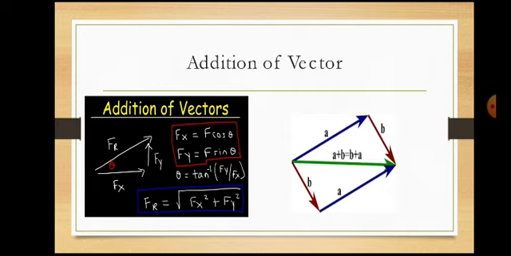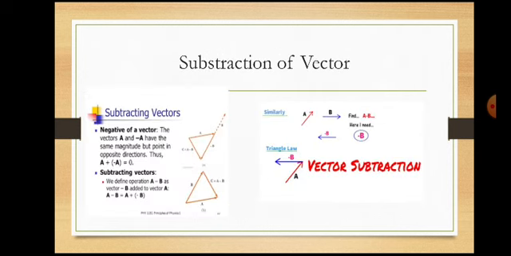Here we learned about the negative vector. A negative vector means a vector which is the same in magnitude but opposite in direction. So addition of a negative vector to a vector is called subtraction of a vector.